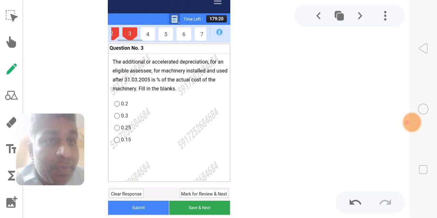Additional accelerated depreciation for any eligible assessee for machinery installed and used after 31st March 2005 is what percentage of the actual cost of the machinery? Fill in the blanks. We see the options here.